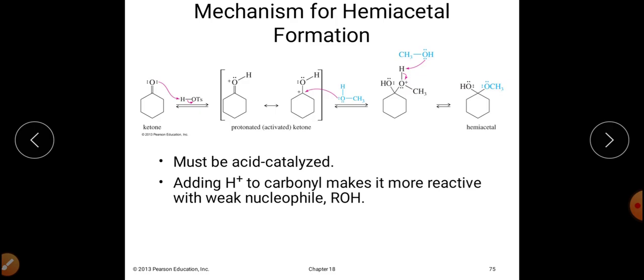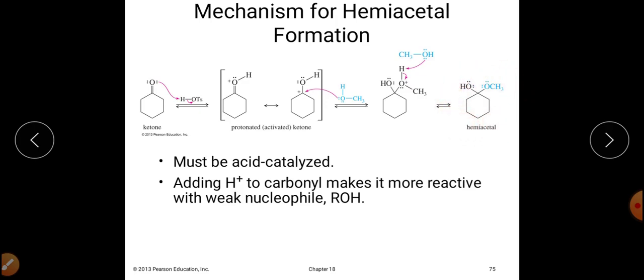So a positive charge will appear at that carbon atom, and now at this positive carbon the alcoholic oxygen will attack with its lone pair of electrons. After formation of this, it will form OH positive, and finally another molecule of alcohol will abstract the H positive from this and will form hemiacetal.